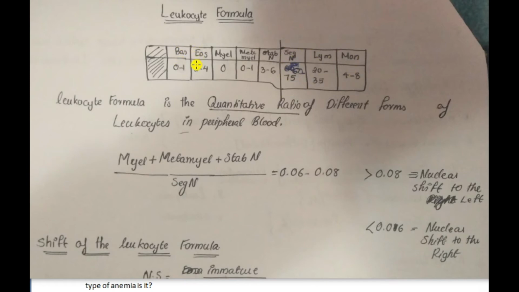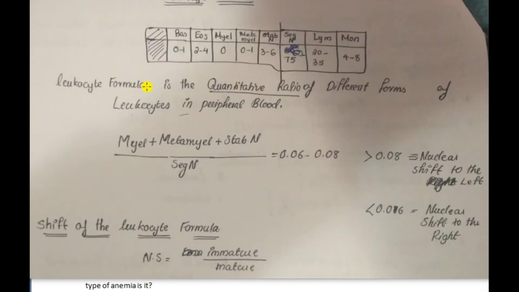Basophils and eosinophils are other WBCs. Myelocytes, metamyelocytes, and stab neutrophils are immature neutrophils. Segmented neutrophils are mature; the normal is 60 to 75%. The leukocyte formula is the quantitative ratio of different forms of leukocytes in peripheral blood.